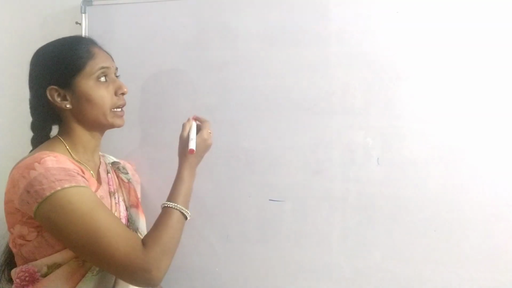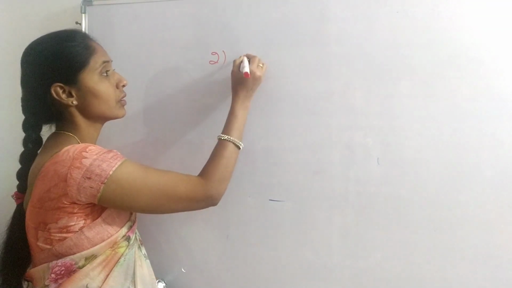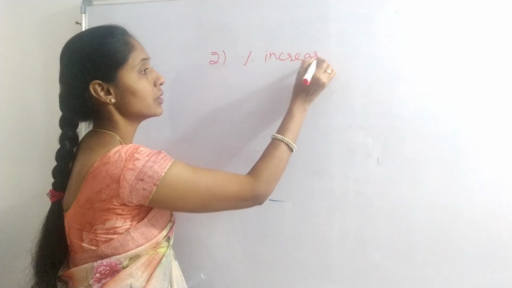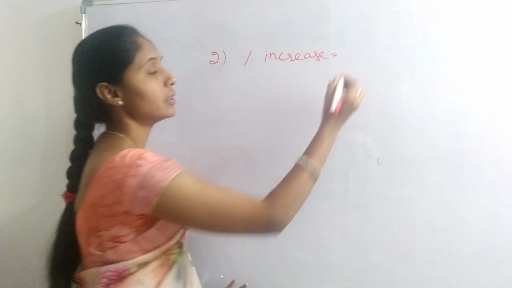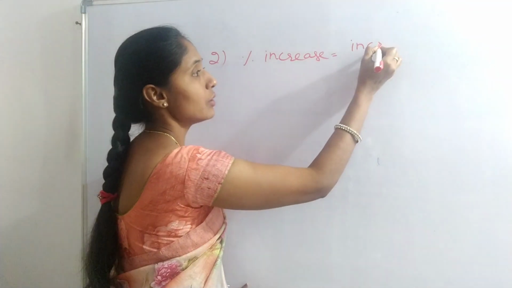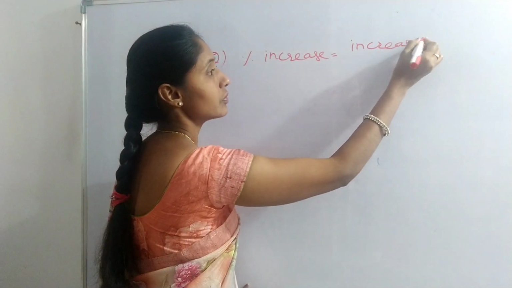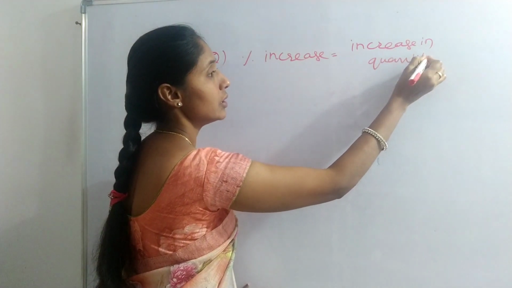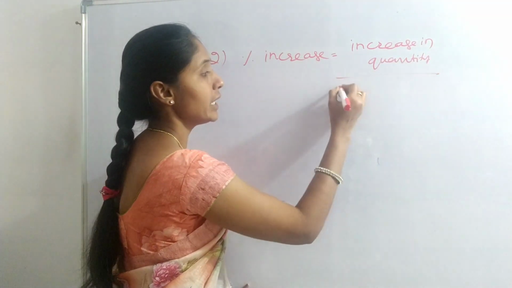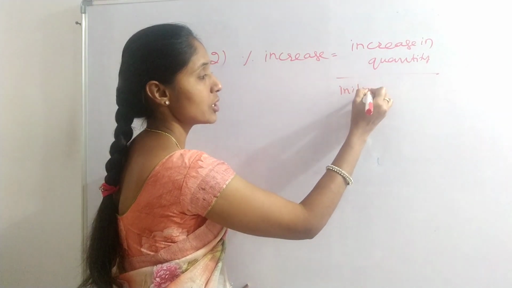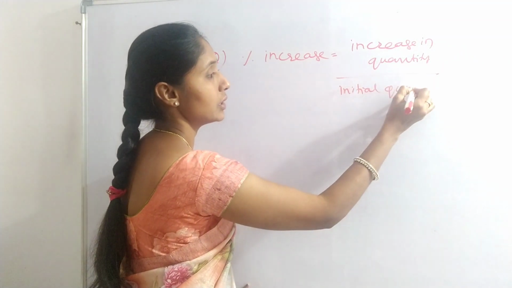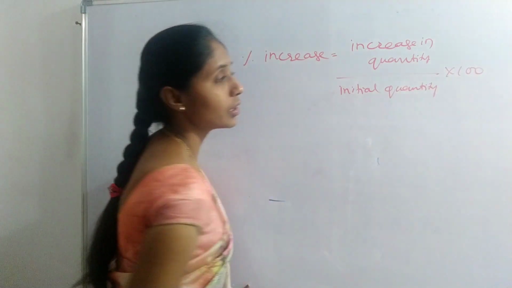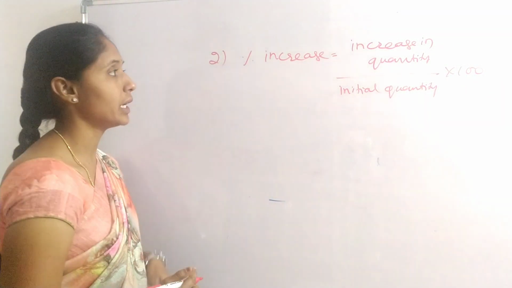Second one, percentage increase. Percentage increase is the increase in quantity divided by the initial or original quantity, into 100. Let me take one example.